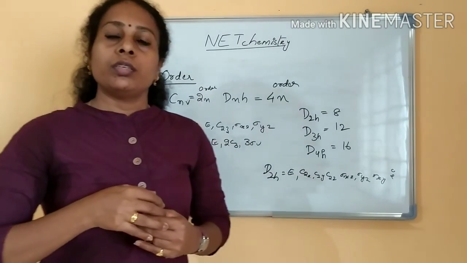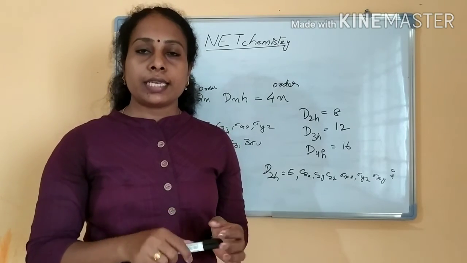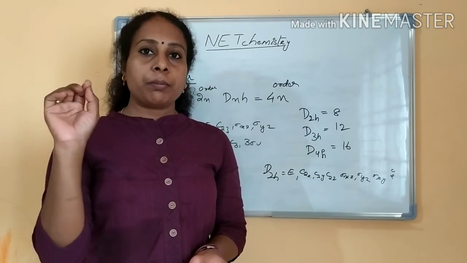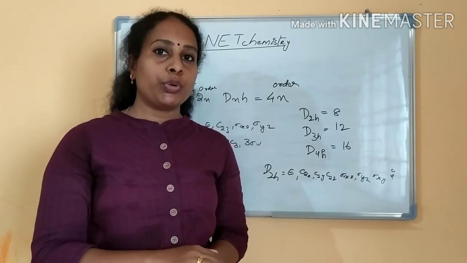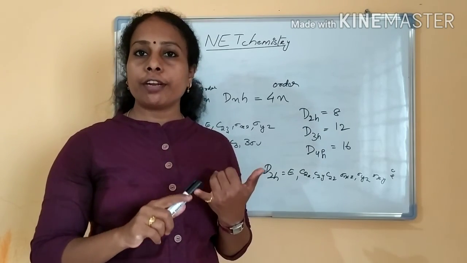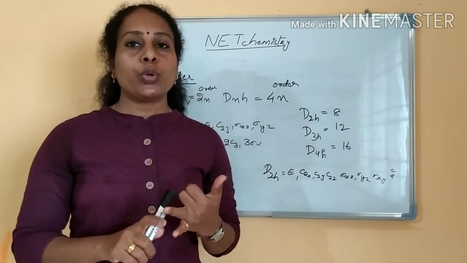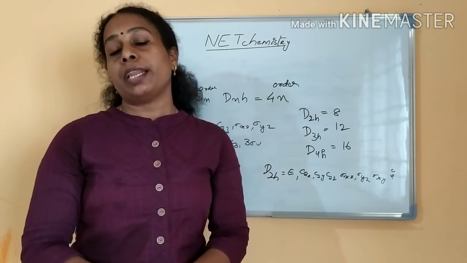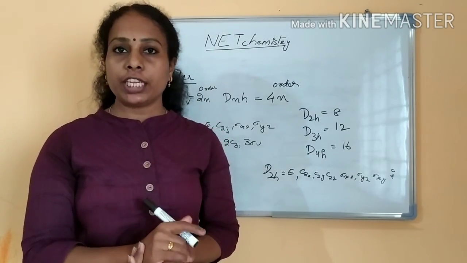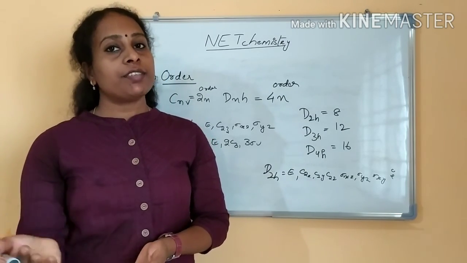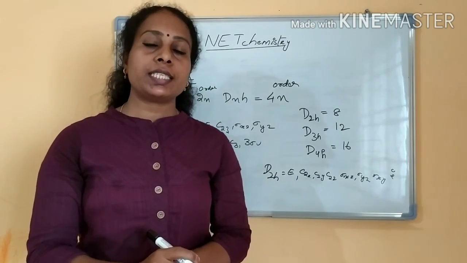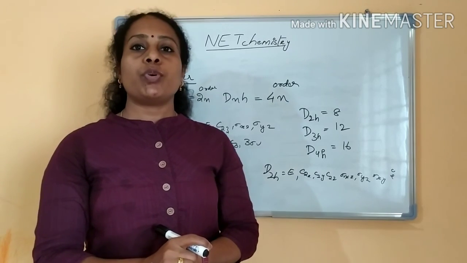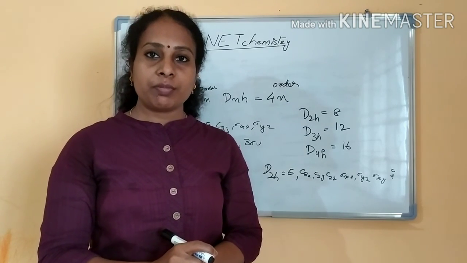Okay, clear? So you can take your CSIR syllabus now. You can put a tick mark for all these shapes and point groups. We have completed all inorganic molecules and organic molecules. I know one part is left behind, that is the character table and its applications. We will see it in the last video, character table and applications. In the next video we will discuss the term symbols, how to find out the term symbols.